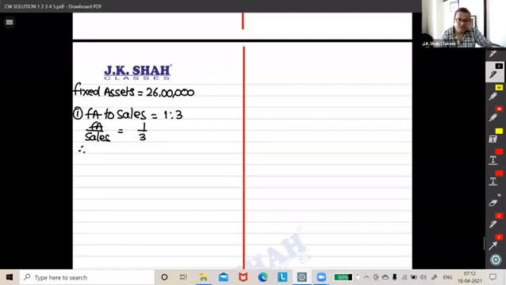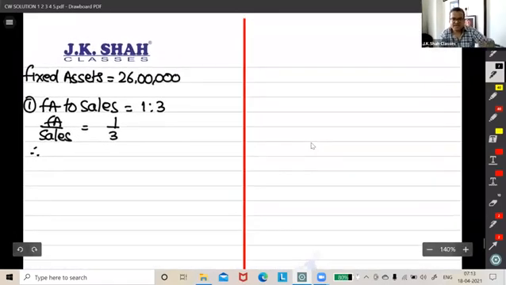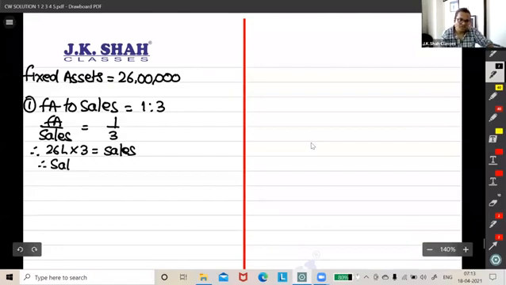I know fixed asset. So I'll put fixed asset as 26 lakhs. Correct, friends? Okay, let us write into 3 as sales. So sales comes to how much? I think 78 lakh. What say, guys? Are you getting sales 78 lakh?